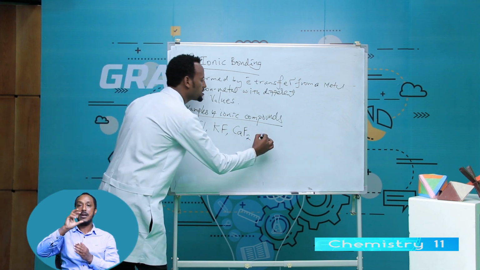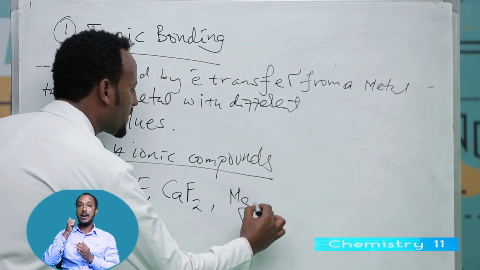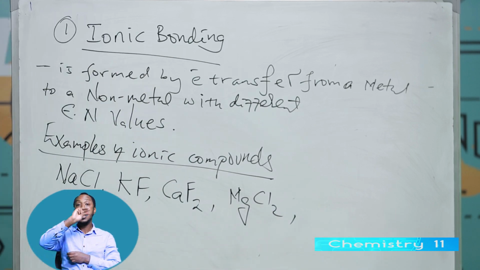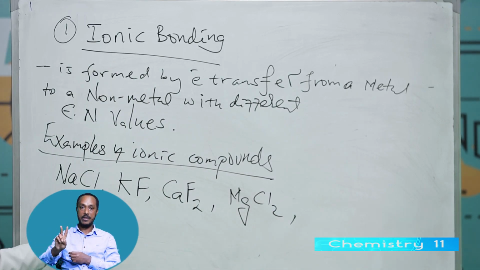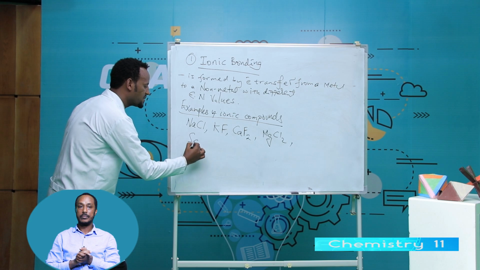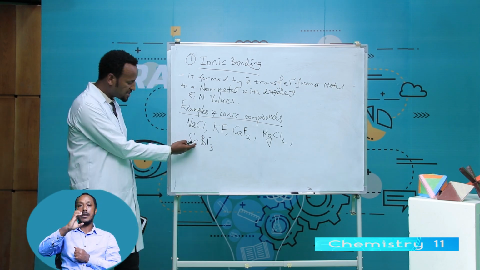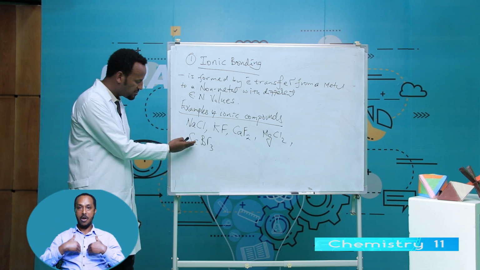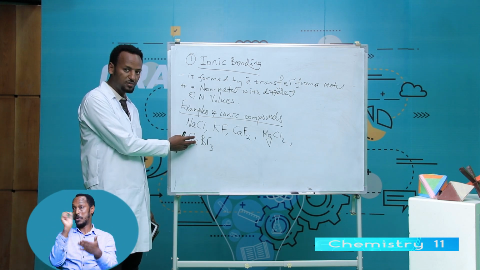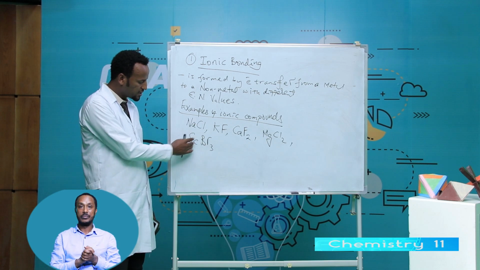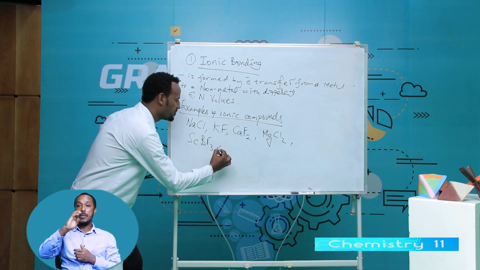Another ionic compound, magnesium chloride. Magnesium chloride is an ionic compound. A transition element, for example, scandium bromide. You know transition elements are metals. Scandium is atomic number 21. Scandium is the first transition element. Therefore, scandium bromide is an ionic compound.